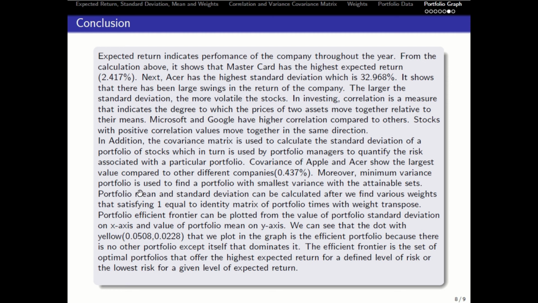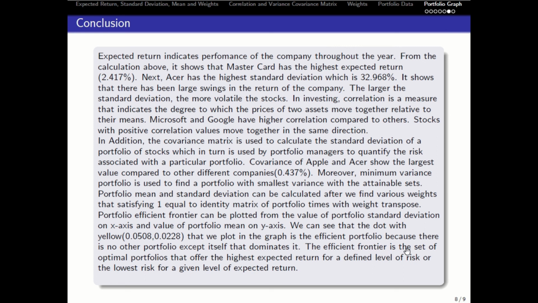Moreover, minimum variance portfolio is used to find a portfolio with the smallest variance within the attainable set. Portfolio mean and standard deviation can be calculated after we find various weights satisfying one equal to identity matrix of portfolio times the weight transpose. Portfolio efficient frontier can be plotted from the value of portfolio standard deviation on x-axis and value of portfolio mean on y-axis. We can see that the yellow dot 0.0508, 0.0228 that we plot in the graph is the efficient portfolio because there is no other portfolio except itself that dominates it.